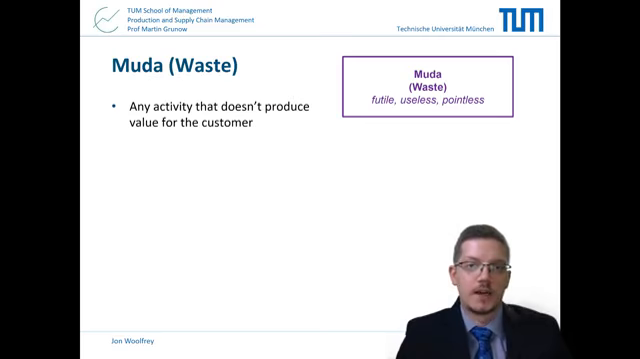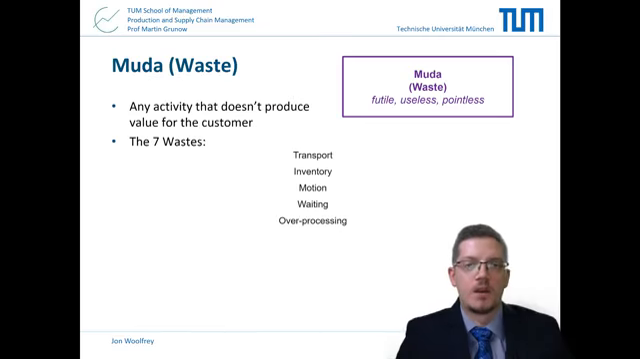Muda is typically defined by the 7 wastes. This is transport. Moving goods more than necessary is a waste of effort. Inventory. Product that is sitting there and building up is not producing value for you or your customer. Motion. People moving more than necessary is a waste of effort. Waiting. This is time that could be better spent doing something productive. Overprocessing. Doing more than your customer requires is a waste of effort. Overproduction. Making more than your customer requires is a waste of effort.